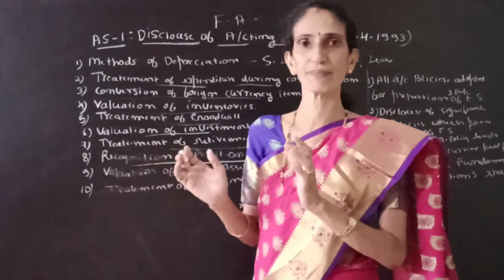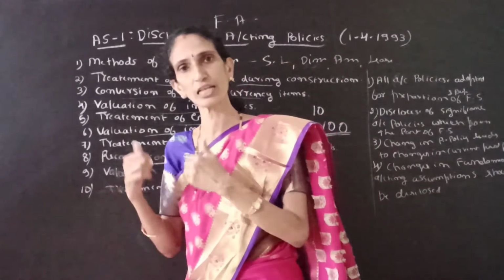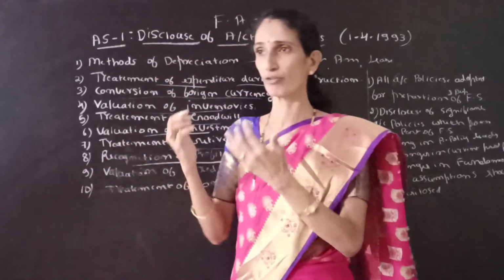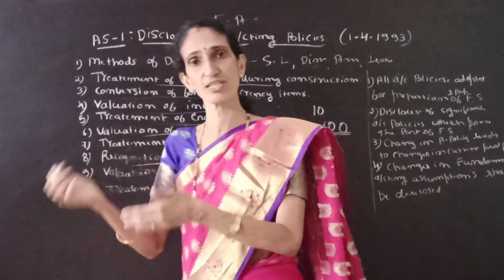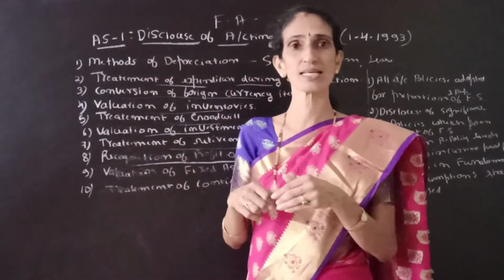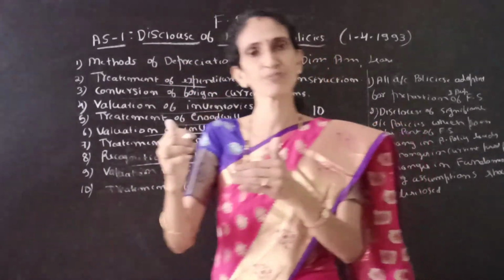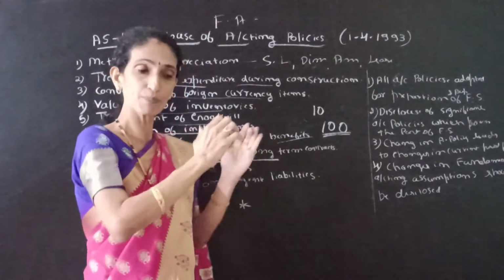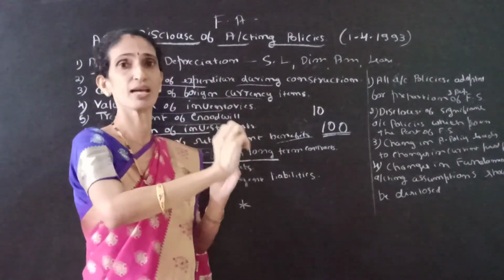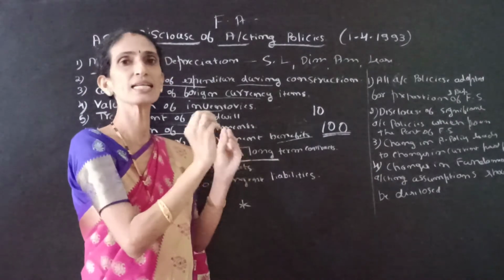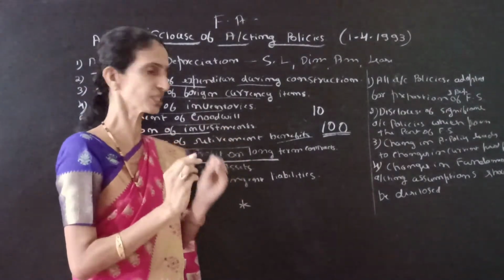So if the profit is of revenue nature, then we have to utilize it for further use, or we can use that profit for the purchase of assets. And in some cases, some portion of the profit is transferred to a fund. So that proportion of profit which we have treated should be clearly disclosed in the financial statement.